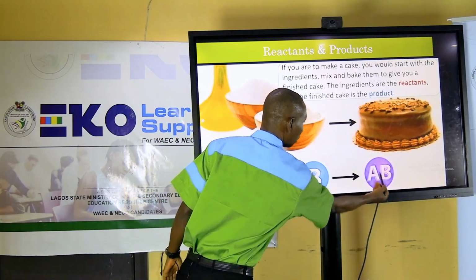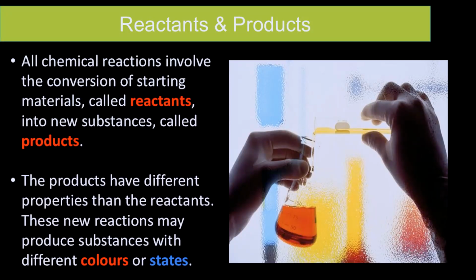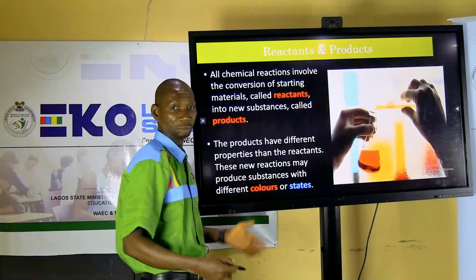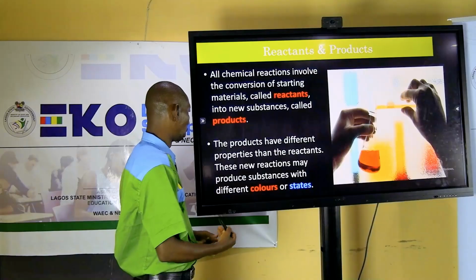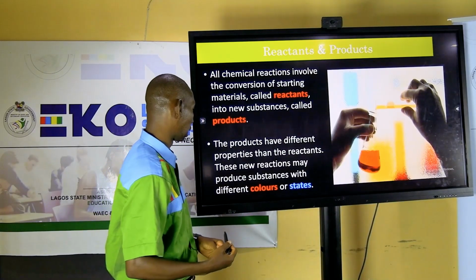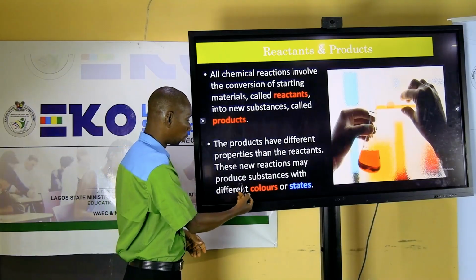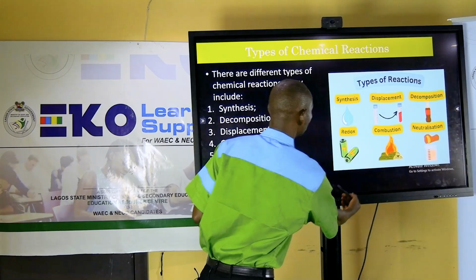If you look at what we have here, if you have two reactants, A and B, combining, once they combine, they give you AB, which is the product. All chemical reactions involve the conversion of starting materials that are called reactants. So a new way to describe reactants is that they are the starting materials. And the species that are produced or formed at the end of the reaction are called products. All products have properties that are different from the reactants. These new reactions may produce substances with different colors or different states.